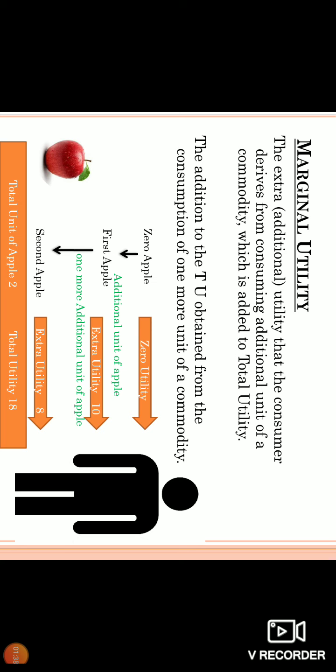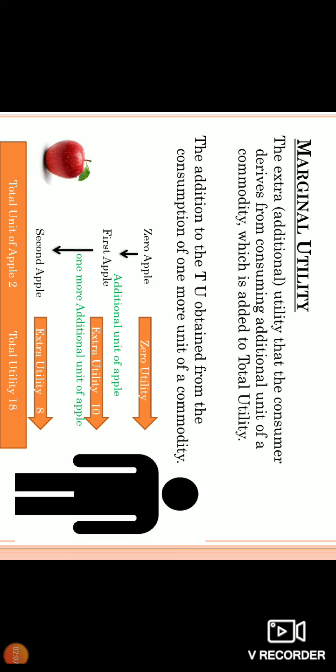Extra apple, extra satisfaction he gets from that extra apple is called marginal utility. And this is added to the total utility, because we are discussing the cardinal utility approach, where there is an addition factor. When you add all the marginal utilities, you get the total utility.